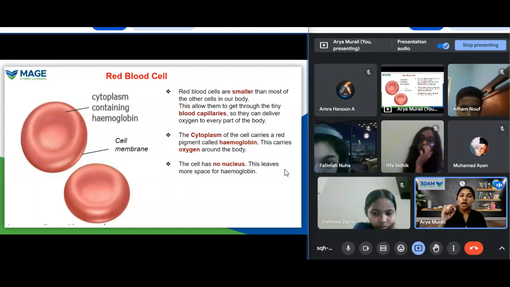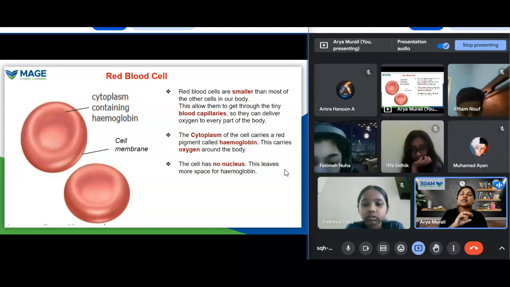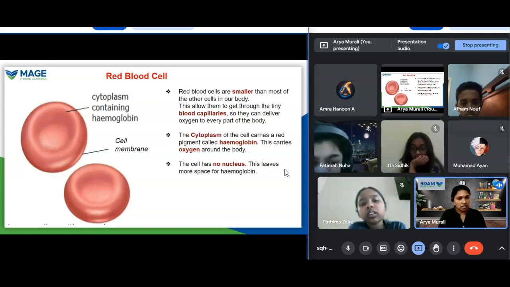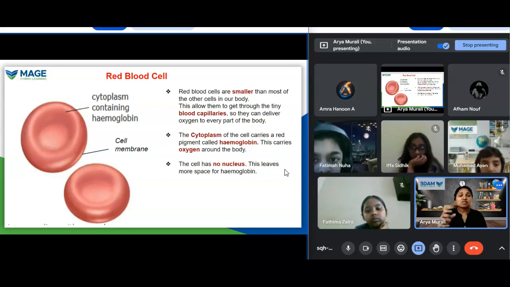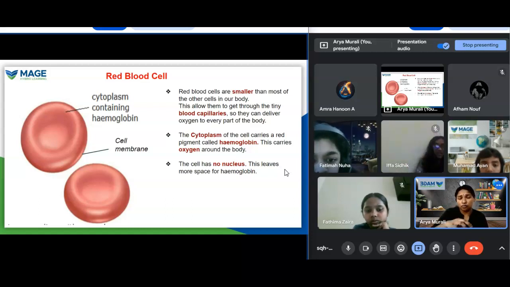Okay, and the next point is the nucleus is not present in red blood cells. This is the question that I asked Ayan and Zaira. Ayan and Zaira, please listen. Red blood cells do not have a nucleus because hemoglobin is there. Hemoglobin needs more space, so in order to provide more space for the hemoglobin, the nucleus is not present in the red blood cells. It leaves the space for the hemoglobin because hemoglobin is more essential for carrying oxygen through the blood. Okay, that's it.